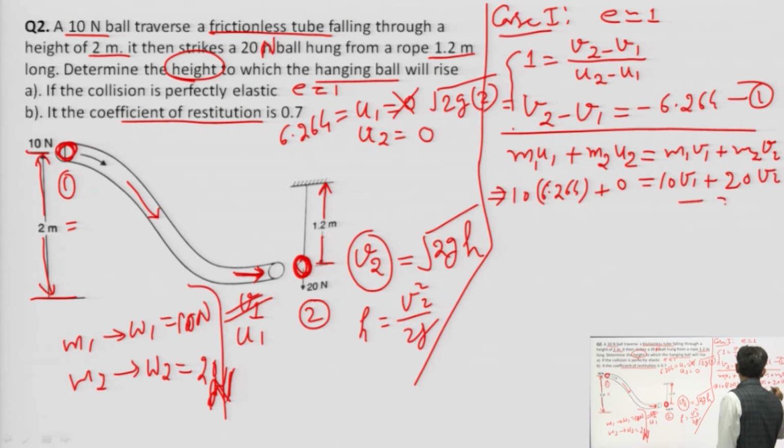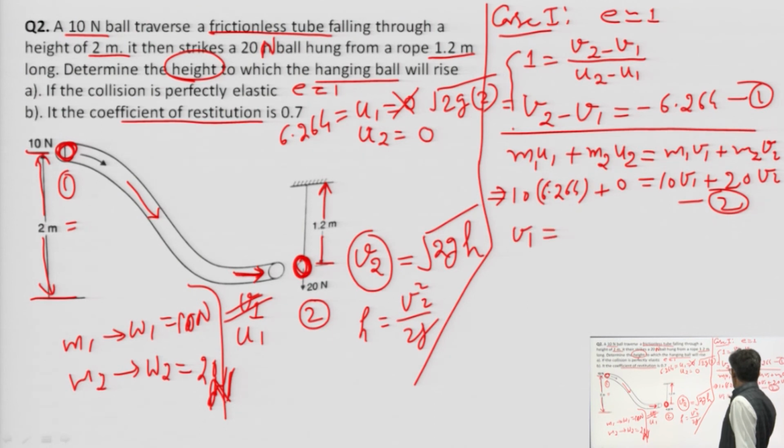Write this as equation number 2. Now we can calculate the values of v1 and v2.